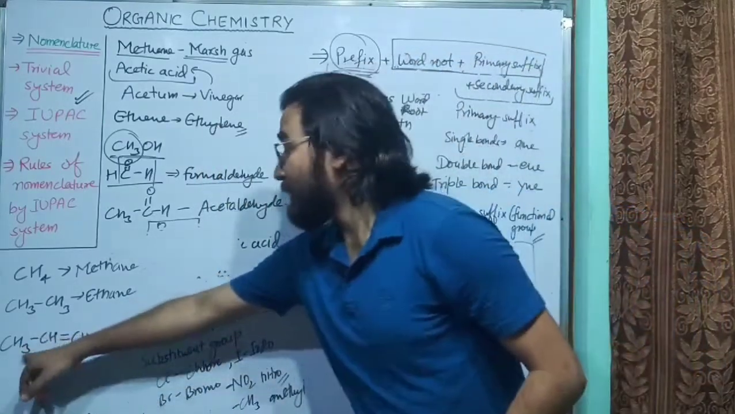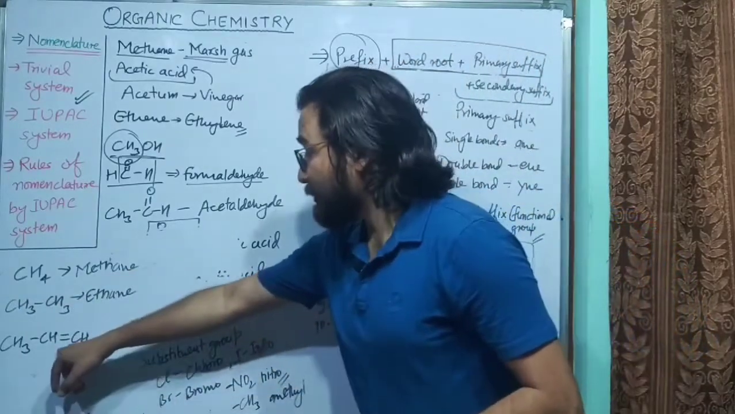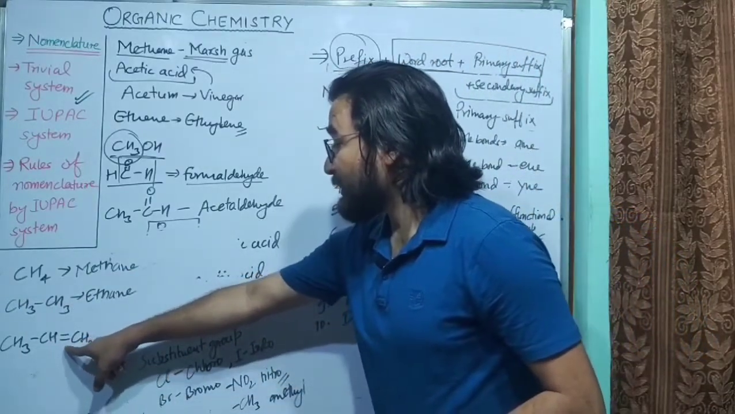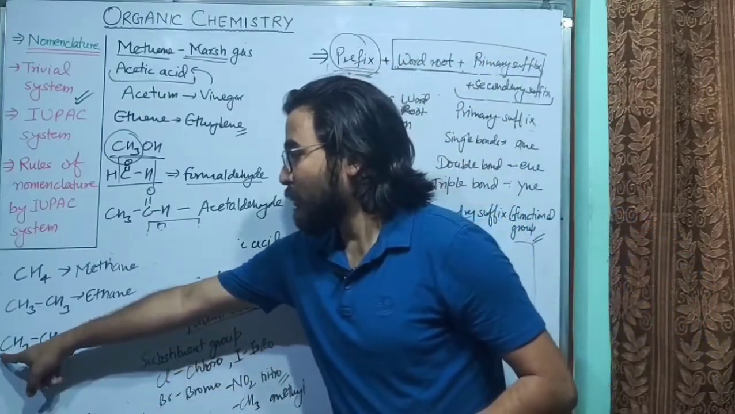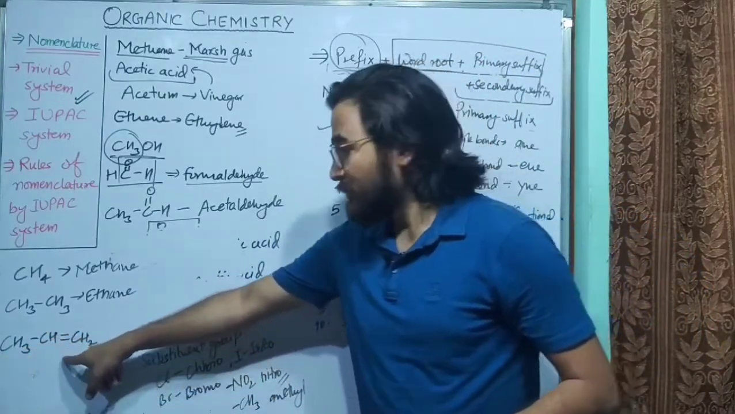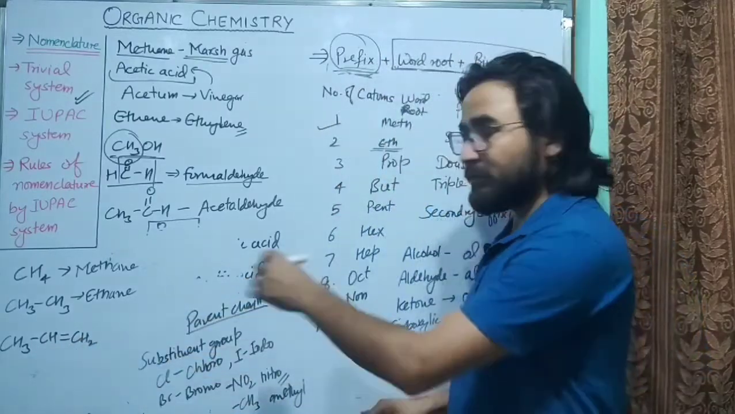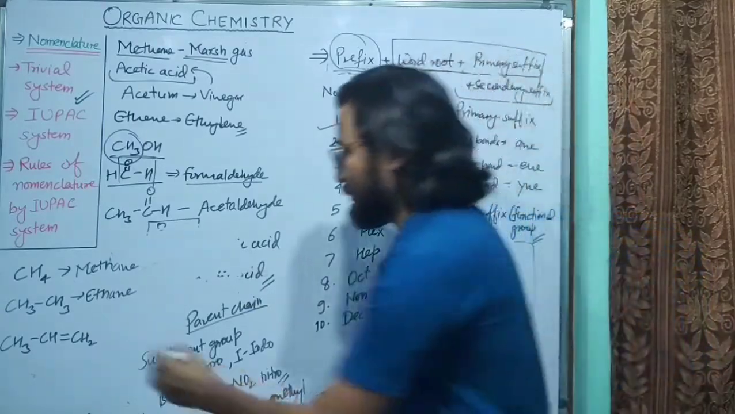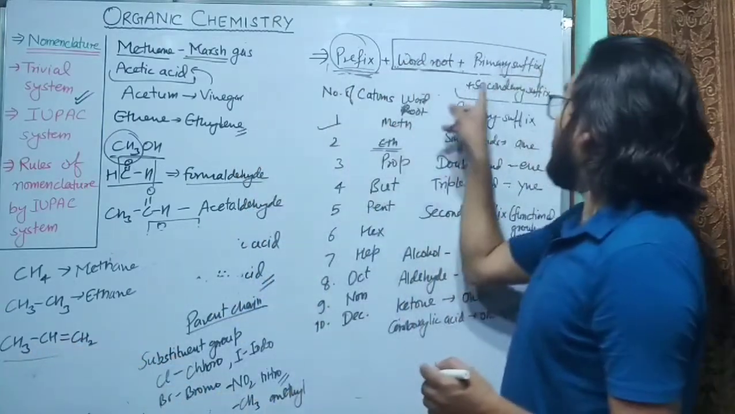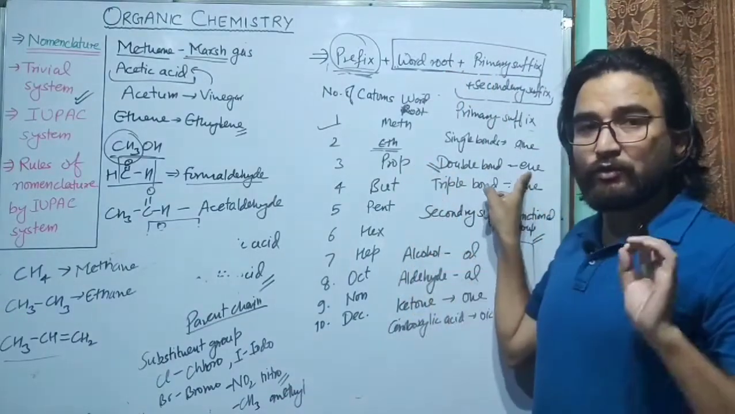So there are 1, 2, 3 carbon atoms in a chain, and you can see here there is a double bond between first and second carbon. You can count from this side or from this side. So there is a double bond and a single bond. So if there is a double bond, then we will use the primary suffix. What is the primary suffix? That is ane. So you have to remember.